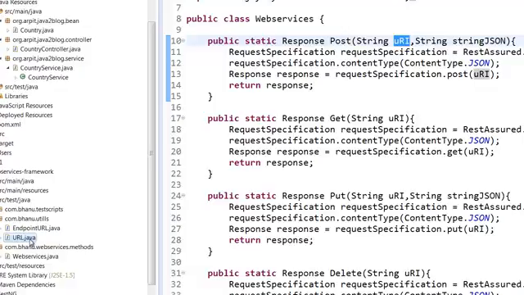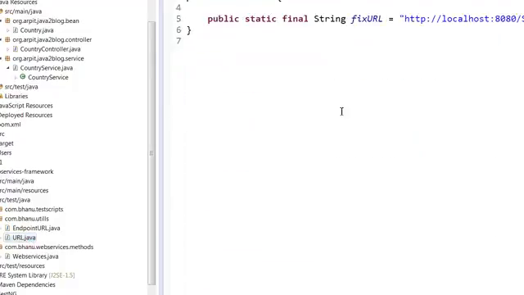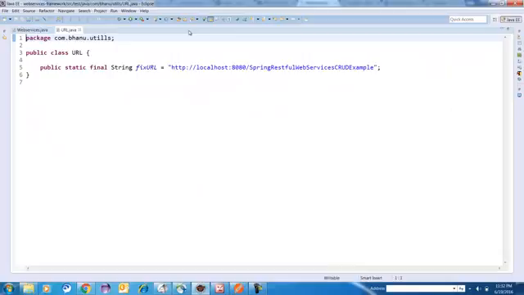After the fixed part, for every API there is a unique URL. So if you look at this, my project URL, this is fixed. So this is fixed: HTTP localhost 8020 Spring RESTful web services code example. This is fixed. So I just made one class, and this is my final variable, public static final. This is just a final. I made it static so I don't have to create the object while accessing this URL.